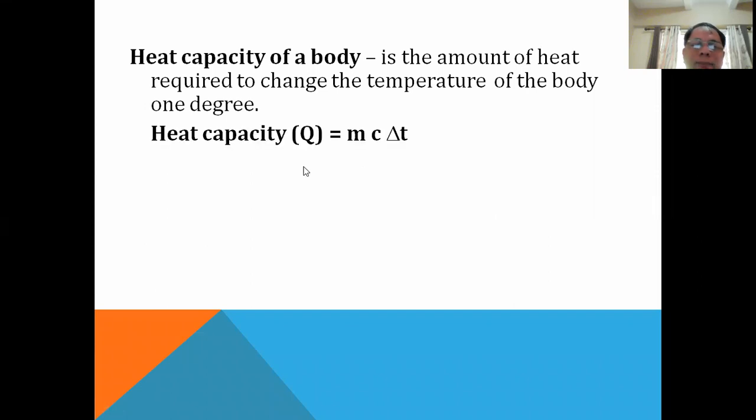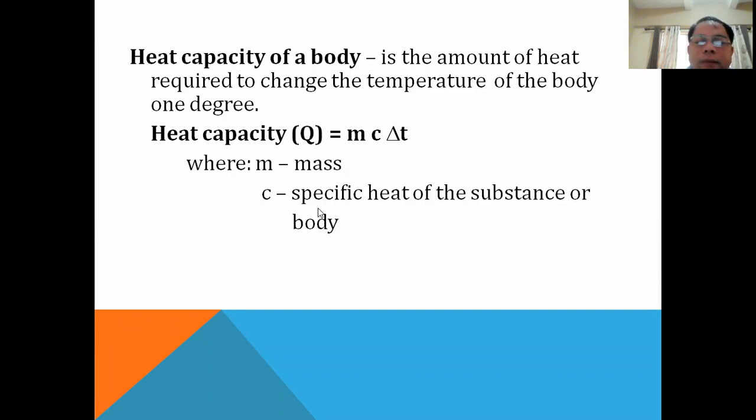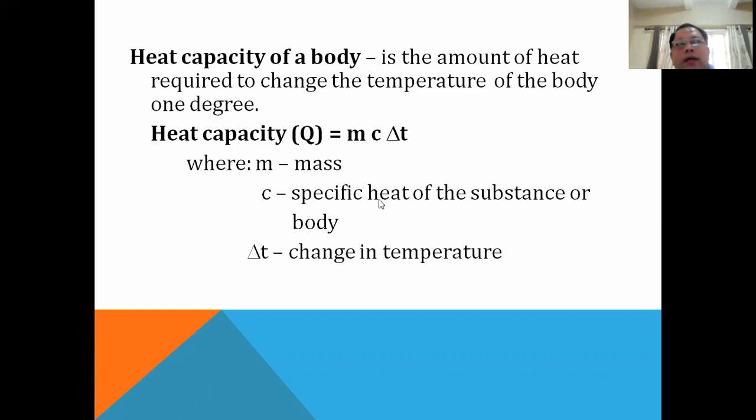Now, in determining the amount of heat that a body needs, or the heat capacity of the body, we use the value of the specific heat together with mass and the change in temperature to know Q. And Q usually refers to the heat energy that was able to flow into the substance. In this slide, we call it heat capacity, meaning Q. Now, Q is given by mcΔT, where c is the specific heat, m is the mass, and ΔT is the change in temperature, usually final temperature minus initial temperature.